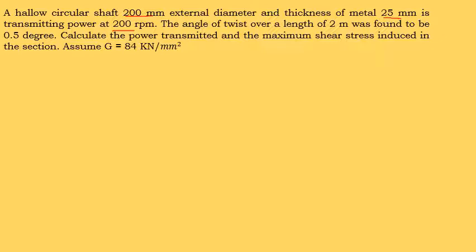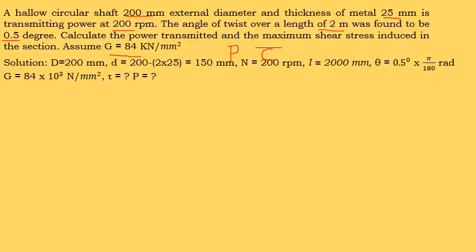The angle of twist over a length of the shaft of 2 meter, angle of twist theta, is 0.5 degree. So we need to calculate power capital P and tau. G value is given as 84 kilonewton per millimeter square. So first we have to extract the given data. The outer diameter is capital D, 200 millimeter. To find the inner diameter, we know it is a hollow shaft.